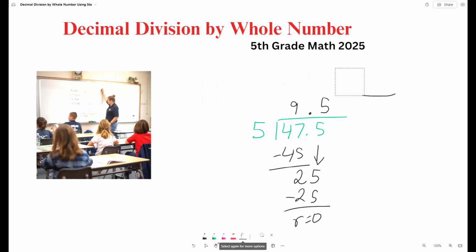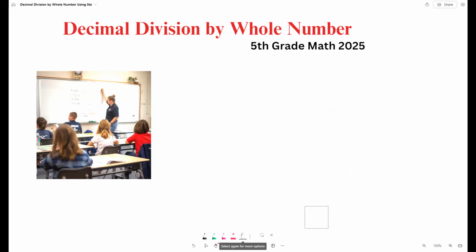Let's go to our next example. Our next example says that 39.6 gets divided by 4. First things first, let's write our division. So 39.6 divided by 4. Now we write our period right above it.